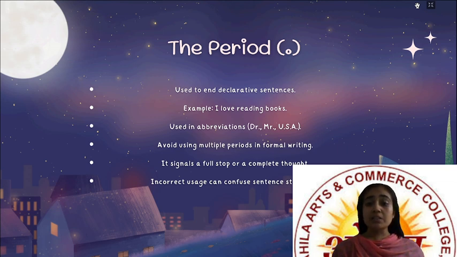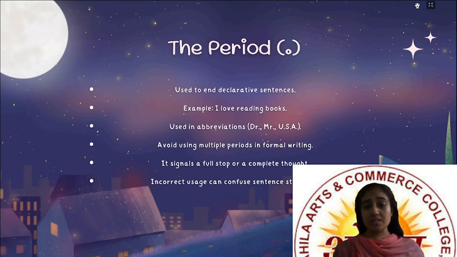Avoid using multiple periods in formal writing. If you are formally writing something, then you should not have an ellipsis. Ellipsis means three dots or so many periods, right? So avoid using multiple periods. It signals a full stop or a complete thought. Whenever the period is there, it means that it is a full stop. It means that the sentence is over here.